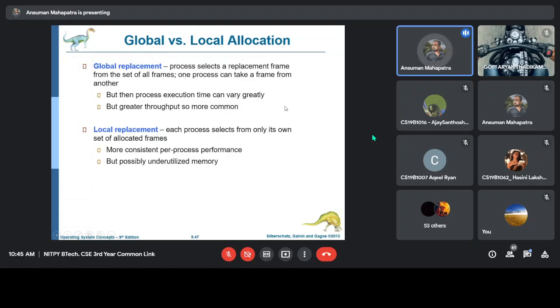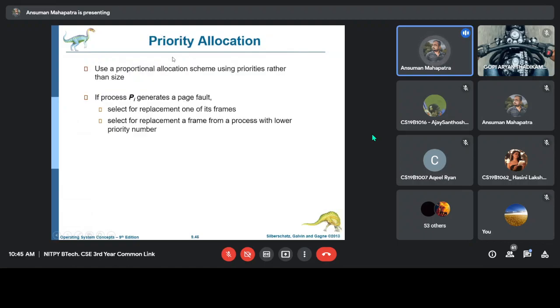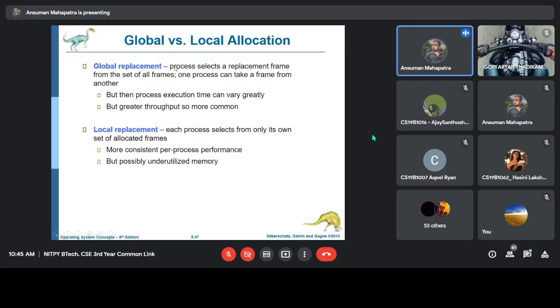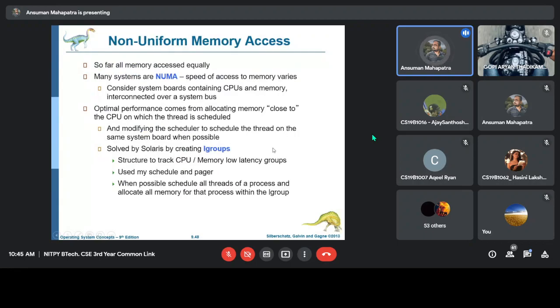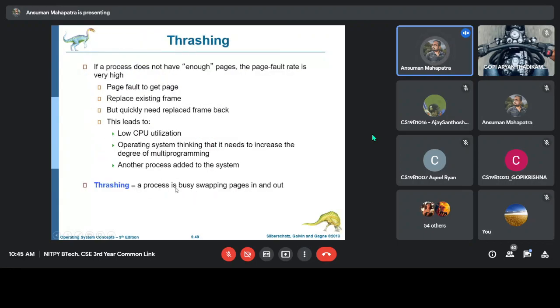Okay, again at that time we have to think about the priority. If it is a local allocation, that means it can only replace its own allocated frames. So that is the end. I think one more term is there, that is called thrashing. In this chapter thrashing is very simple.